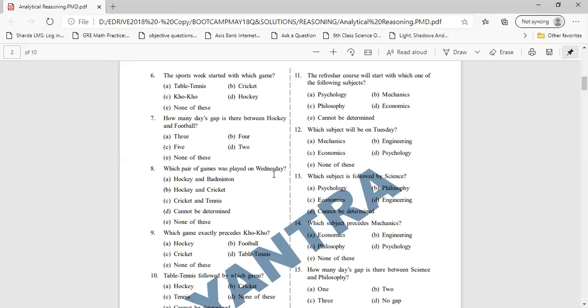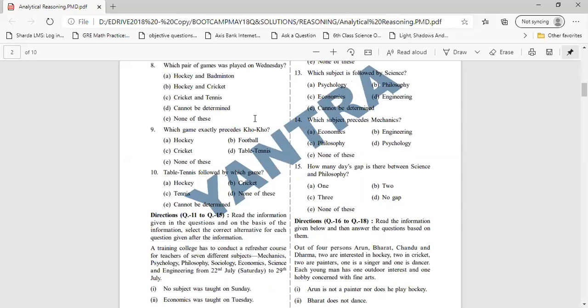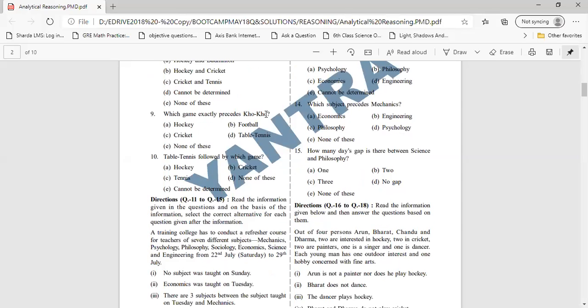Which pair of games was played? Hockey and badminton, sir. Hockey and badminton. Wonderful. And which game exactly precedes Kho-Kho? Means which game is coming before Kho-Kho? Hockey, sir.